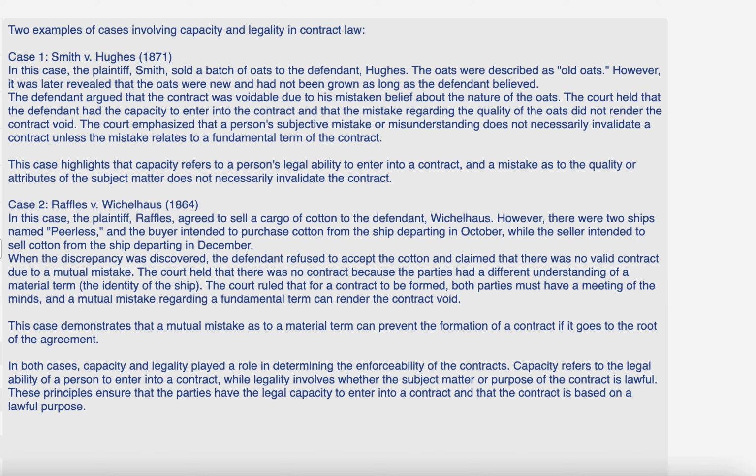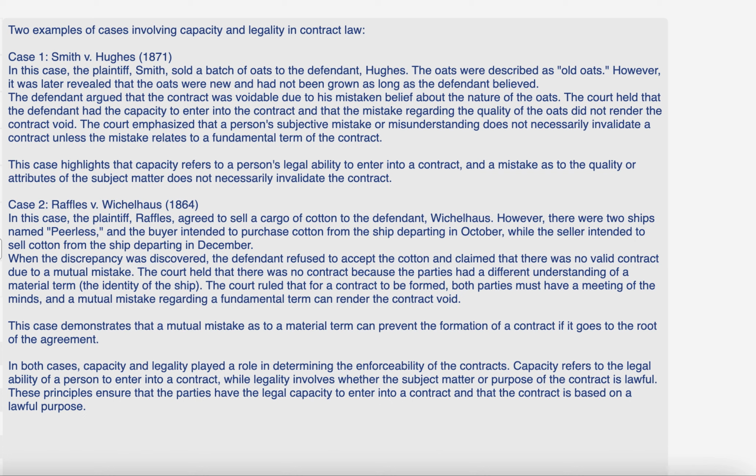When the discrepancy was discovered, the defendant refused to accept the cotton and claimed that there was no valid contract due to a mutual mistake. The court held that there was no contract because the parties had a different understanding of a material term, the identity of the ship. The court ruled that for a contract to be formed, both parties must have a meeting of the minds, and a mutual mistake regarding a fundamental term can render the contract void.